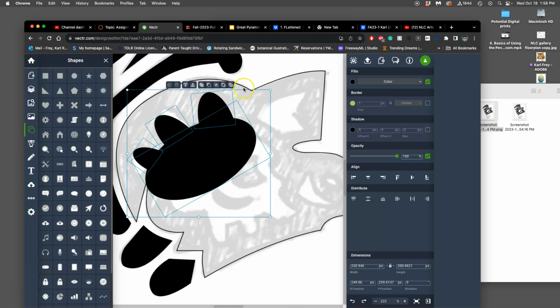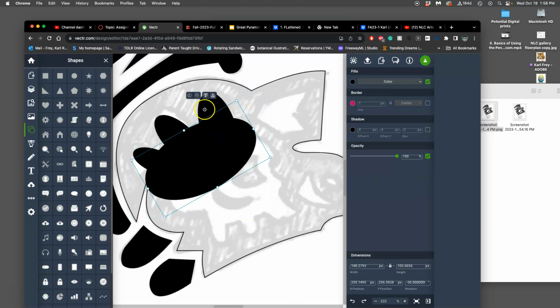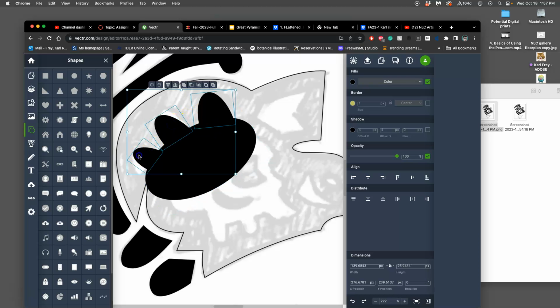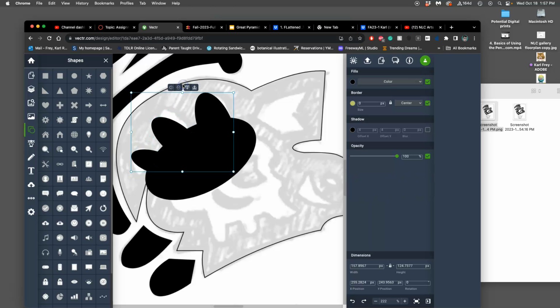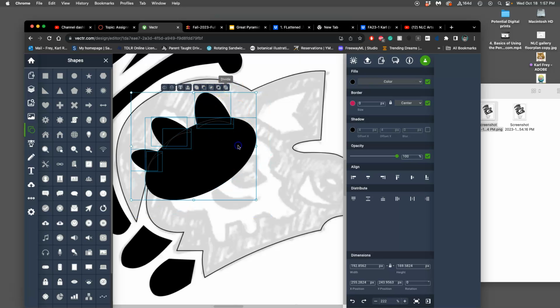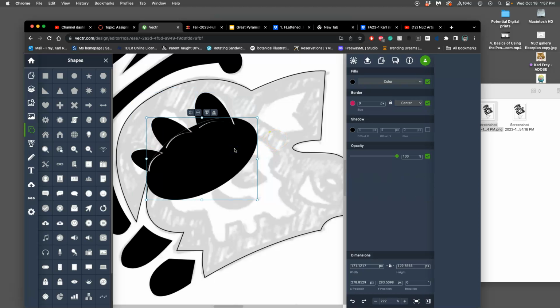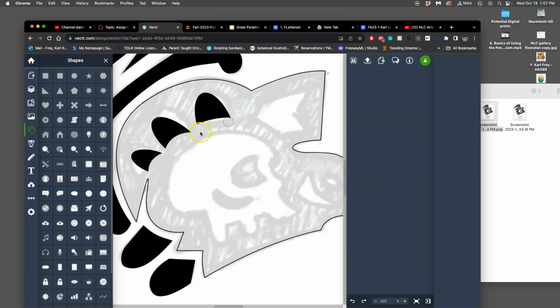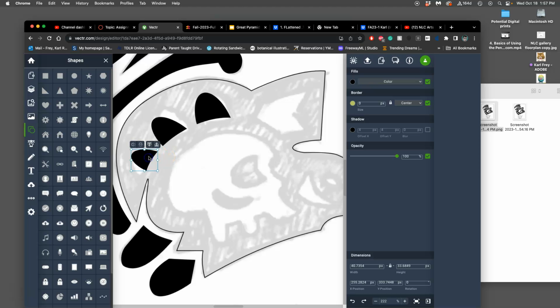So first I'm going to try this. First I'm going to just click this one. Let's see, is there a way I can do them all at once? I'm going to click all three of these and try to merge them together. So now they're one. Good. Now I'm going to click on this and then click on this, and then I'm going to exclude it. So what that should do is give me different parts I can cut out, just like that. So now they're all cut out from that even curve.